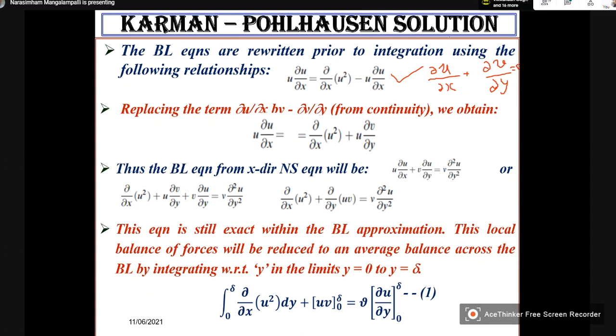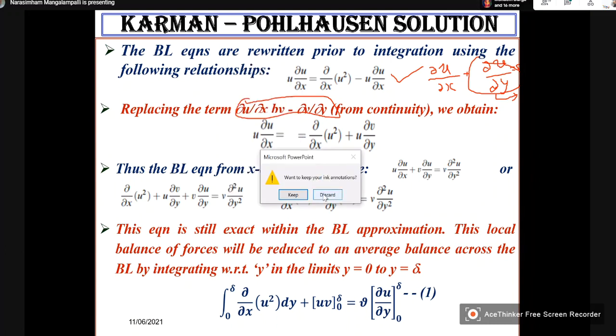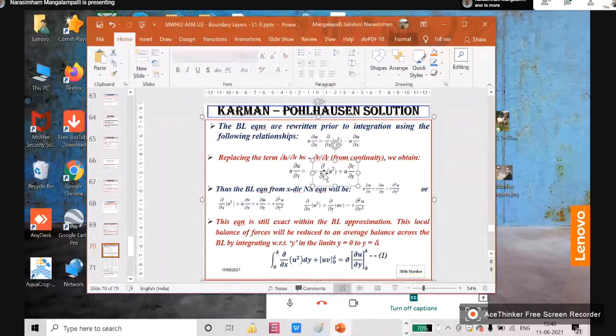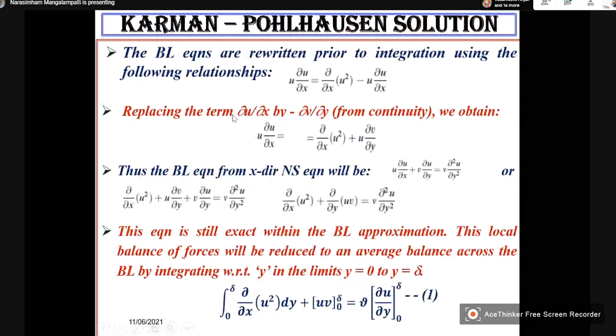Is equal to 0. So what is ∂u/∂x equal to? If I take this to the right hand side, what I get is this. ∂u/∂x is equal to minus ∂v/∂y.